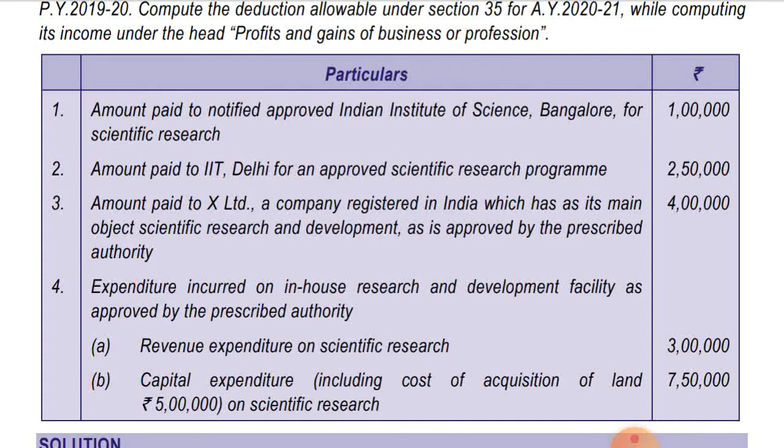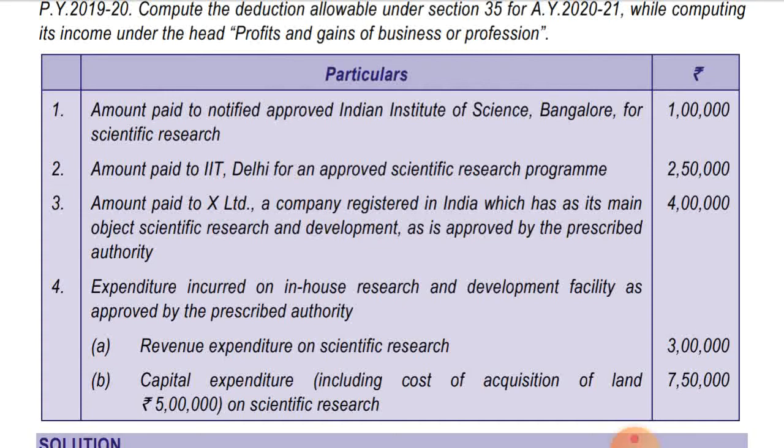Okay, now moving to the fourth one, expenditure incurred on in-house research and development facility as approved by the prescribed authority. Okay, so in this case revenue expenditure on scientific research is 3 lakhs. So in this case revenue expenditure will be allowed. Okay, 150% of revenue expenditure will be allowed under section 35(2AB).